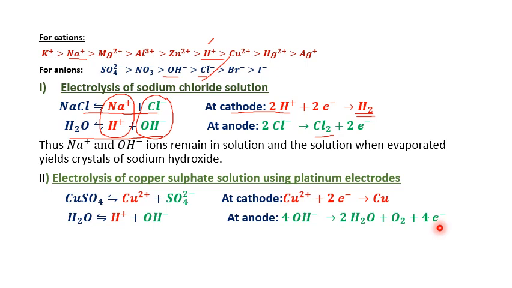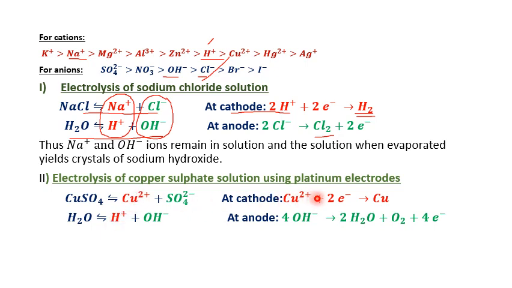Clear? So what is your observation here? All of you check once. In example number 1, the electrolysis of sodium chloride solution, H+ is consumed at the cathode, that is, reduction takes place: H+ gives H2. But in the second case, H+ is not involved.